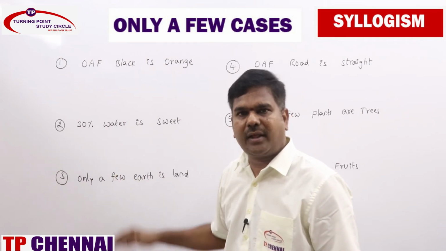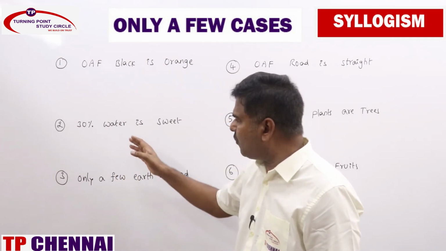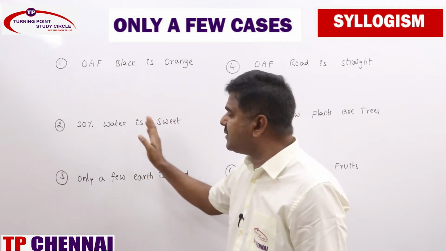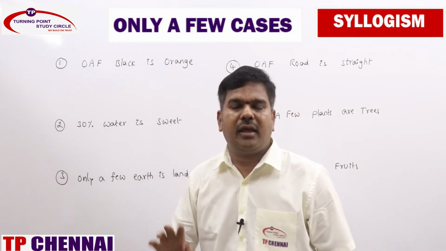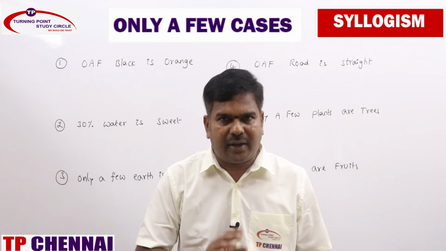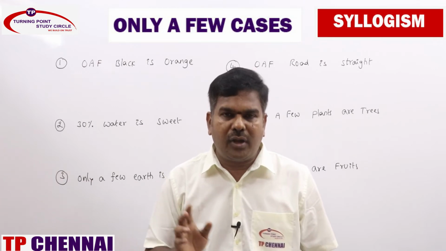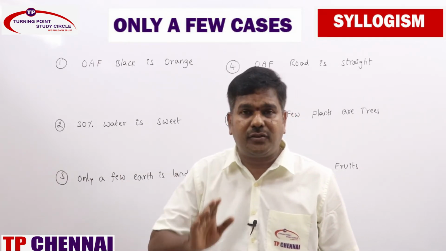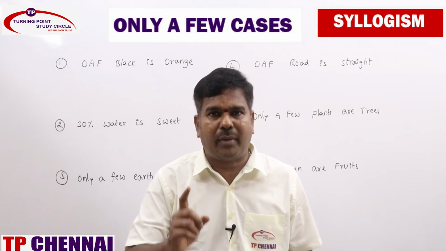So possibility cases, what will you be getting? All sweet being water is a possibility. Some sweet is not water is a possibility. A reverse and O reverse under possibilities, and only a few cases are directly implied by O statement. Only a few cases can be converted into I statement. I am just repeating so that it should be registered in your minds.